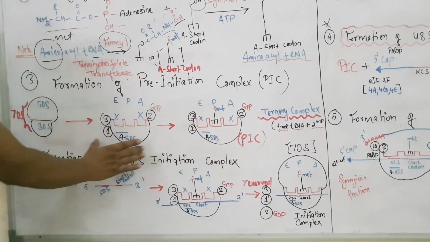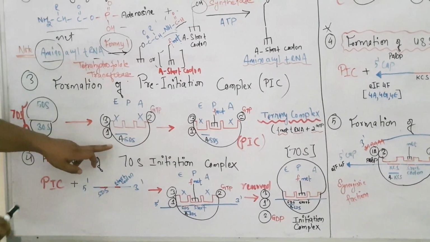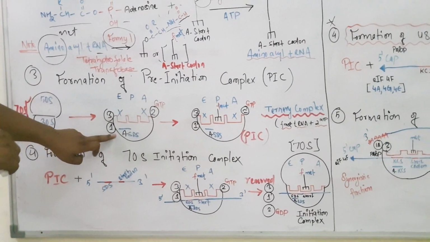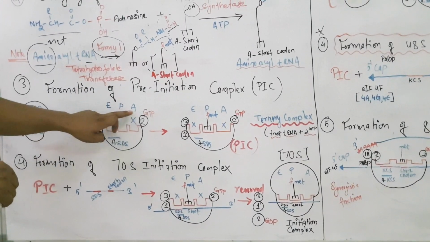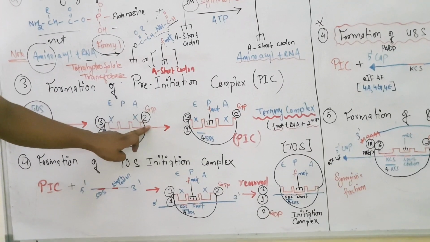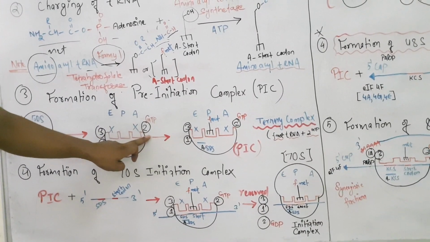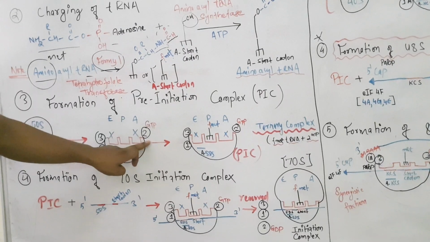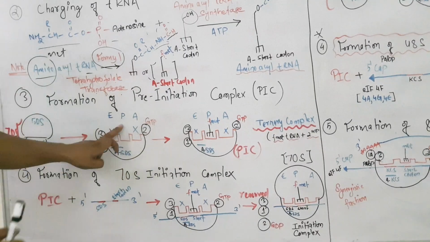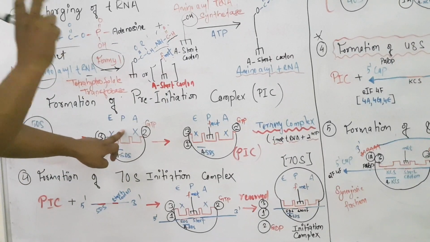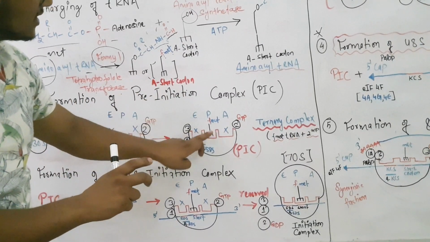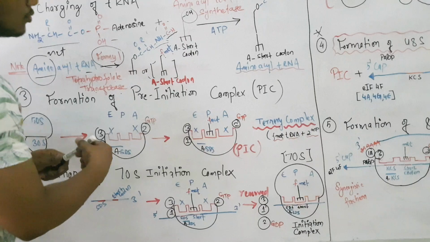So this is the small subunit here, which is 30S. You can see here, and in the previous study we discussed what happens. So see, this E site and A site are blocked because of these initiation factors. I have discussed this in the previous video on affinity and understanding of components, so it's better if you watch those videos. Therefore, these initiation factors block these two sites, and the only available site is P. So the activated tRNA will come and reside in the P site.